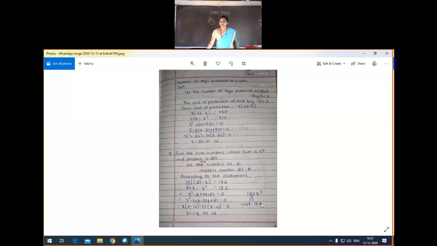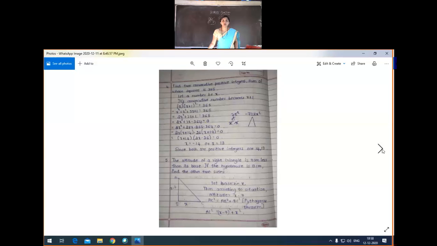Verify the answer. Same answers we will get. 14, then here 27 minus 14, we'll get 13. 14 into 13 is 182. If we substitute 13 here, then 27 minus 13, we'll get 14. Again it is 182. That's why 14 and 13 are the roots of the quadratic equation x square minus 27x plus 182 equal to 0. Got the idea of this problem, students? Yes. So we'll go to the next question now.